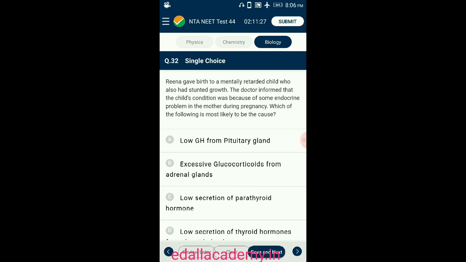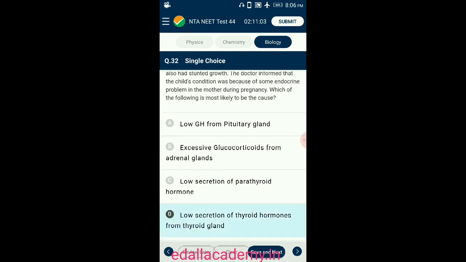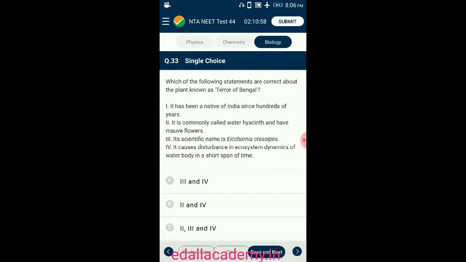Hypothyroidism, that is low thyroid hormone level during pregnancy, causes defective development and maturation of the growing baby, leading to stunted growth. It is generally called cretinism. Mental retardation, low intelligence, abnormal skin, deaf mutism. So the answer for this question is option D, low secretion of thyroid hormone from the thyroid gland.